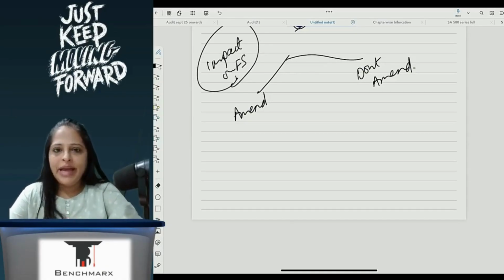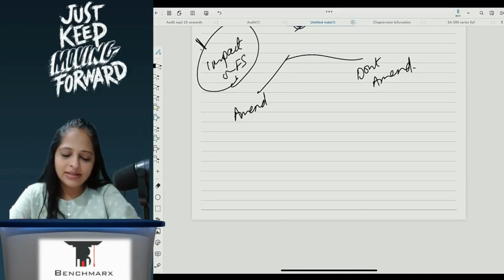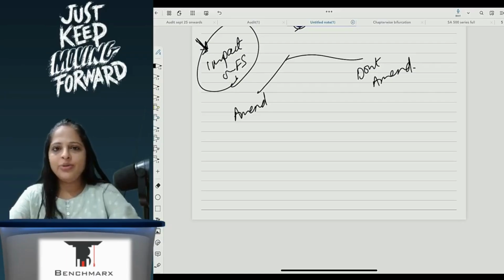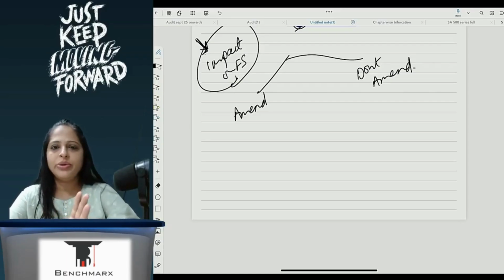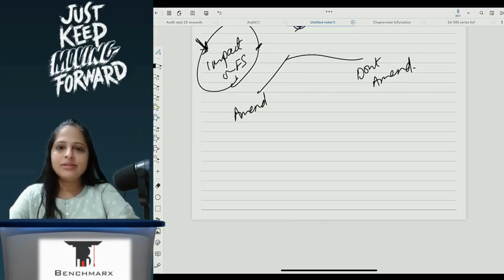If there is an impact, whether the management decides to amend or not, I will have to give reasonable assurance considering this. Correct? Whether management wants to take it into consideration or not is their call. My call is to decide whether the audit report should take it into consideration or not.